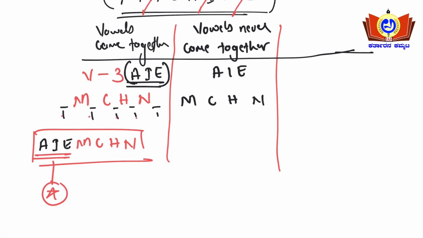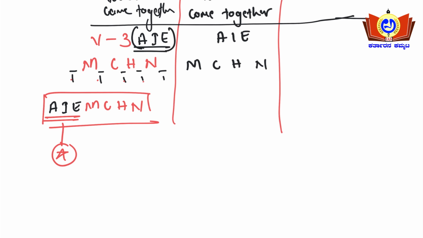Okay, so here how can I write without vowels coming together? Kindly observe here. So how many spaces are there? 1, 2, 3, 4, 5. So in these 5 spaces I need to arrange these 3 vowels. The condition I should take care of is that the vowels never come together. This is the condition here.